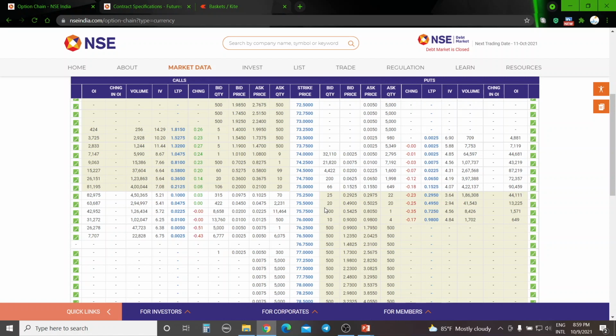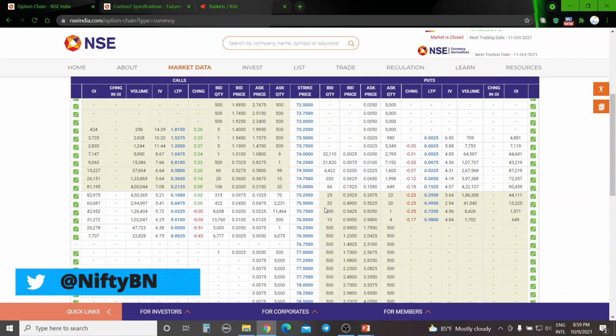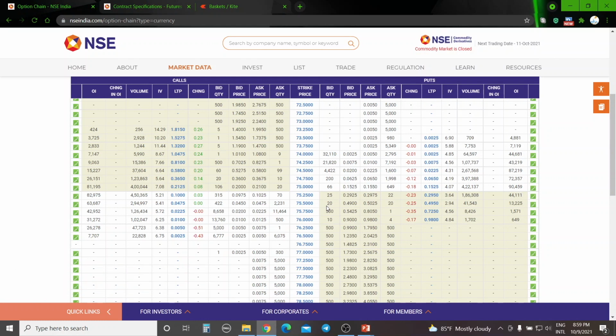At last, we will see when we have to avoid having positions in the USD INR option contracts. This currency pair will move heavily only when there is an interest rate decision either by India or by the US. When the RBI governor is speaking, the quarterly interest rate changes happen in the Indian banking system. The RBI will fix the repo rate and the reverse repo rate.